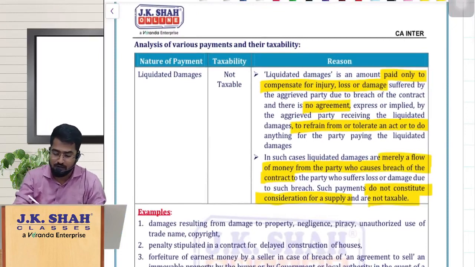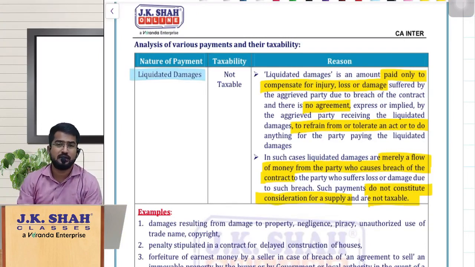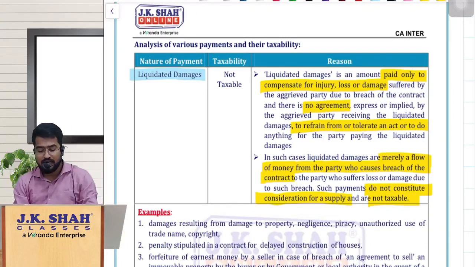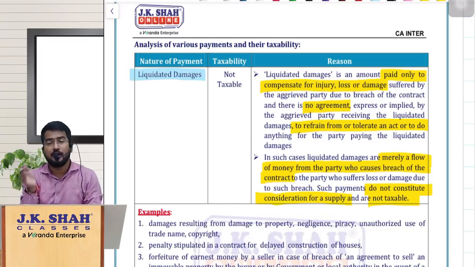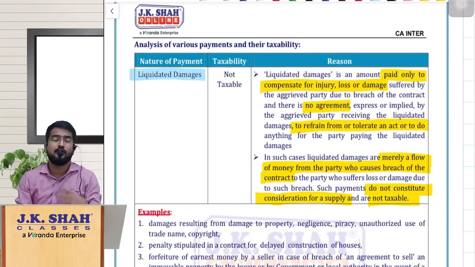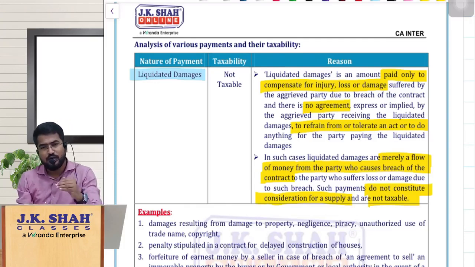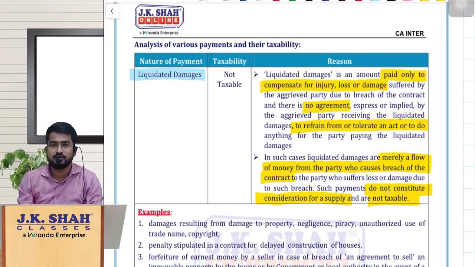Now simple, if you take the first one, liquidated damages. As you know, why are liquidated damages paid, my dear friends? Sir, liquidated damages are paid whenever there is a breach of contract, and because of the breach of contract, the opposite party has incurred any loss or damages, or any injury caused to him. To compensate that, we are paying the liquidated damages. You tell me whether there is an agreement to tolerate your breach, or is it like, okay, let us enter into the contract, and tomorrow you breach the contract, you pay me damages, I will be happy. Is that the agreement between you people?